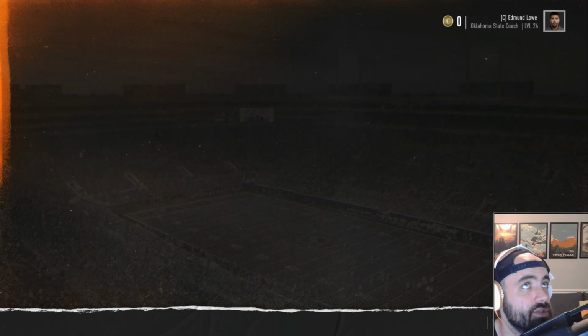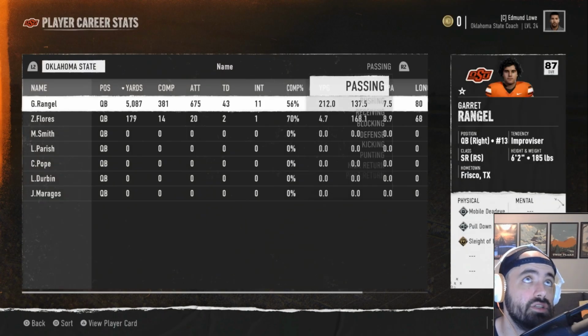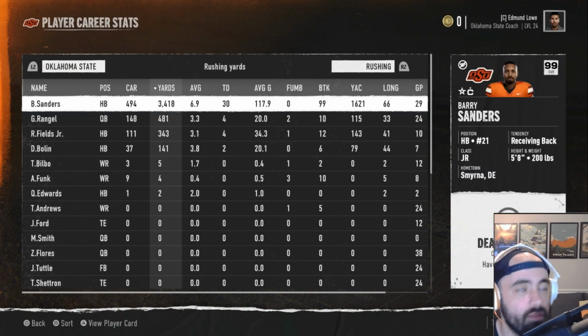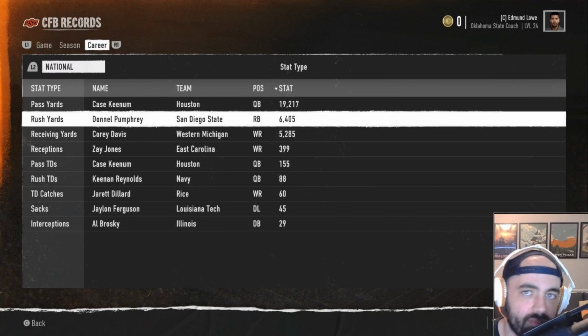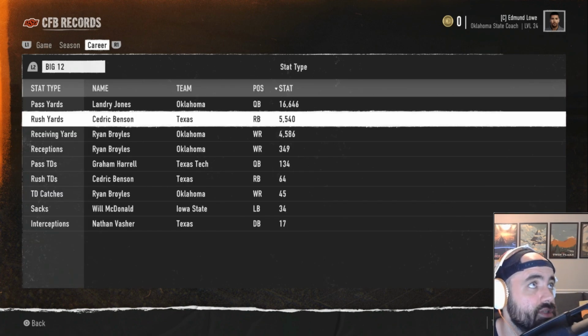Let's look at his career stats because he may walk this season. So I'll go ahead and show you this just in case he is done with us. 3,418 yards and 30 touchdowns. Not too shabby. Of course, that's about 3,000 yards short of the record, but he has had a couple of injury-plagued seasons. So maybe if he gets one more, he'll be solid.